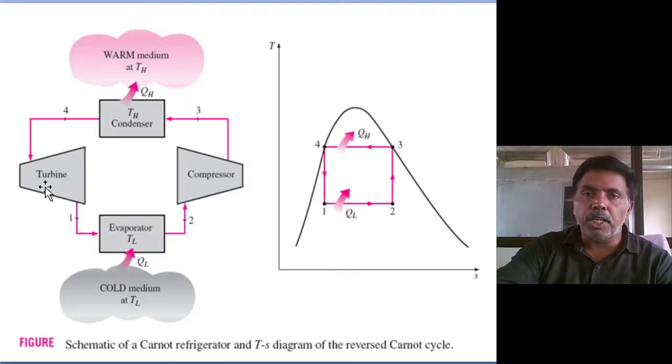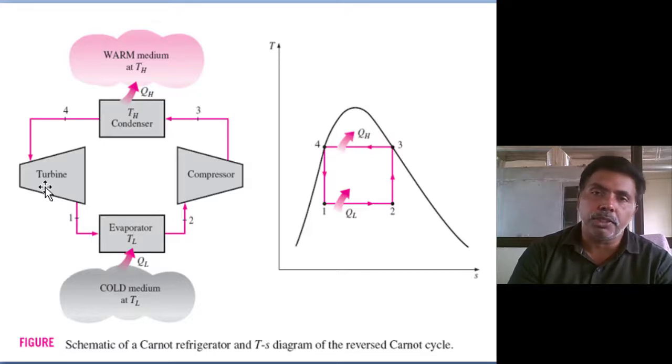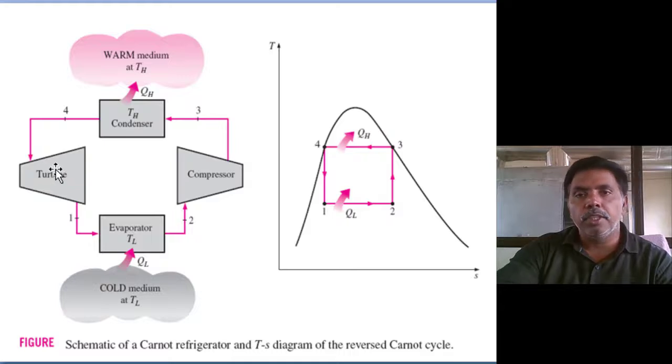Already in power plants we calculated 600 kilojoules per kg of turbine work output, while the pump input is only 15 kilojoules per kg, a negligible amount. So the turbine is an unnecessary component. We can replace this turbine by an expansion valve, a throttle valve, because my target is to reduce the pressure, and a turbine is not required.